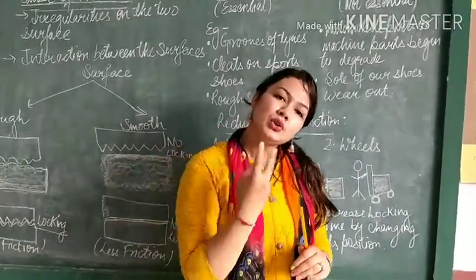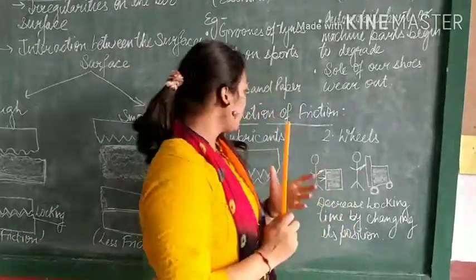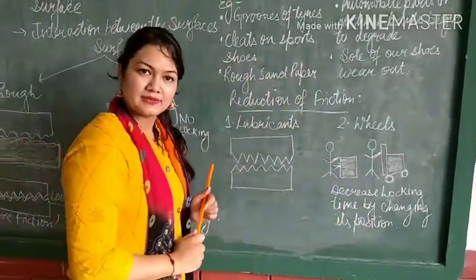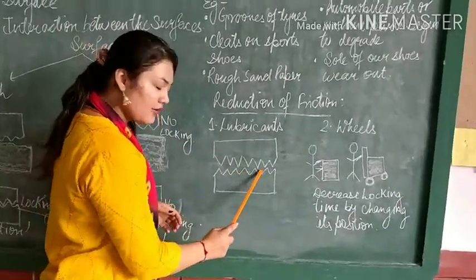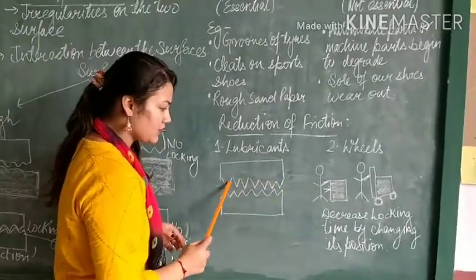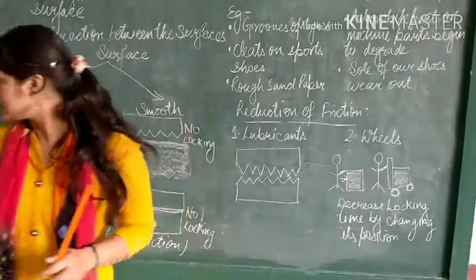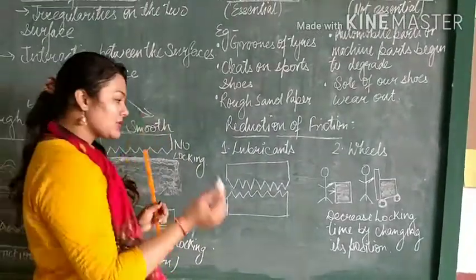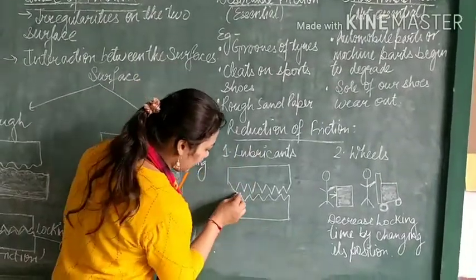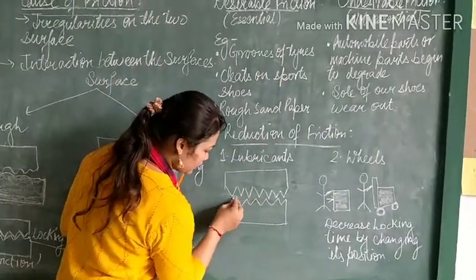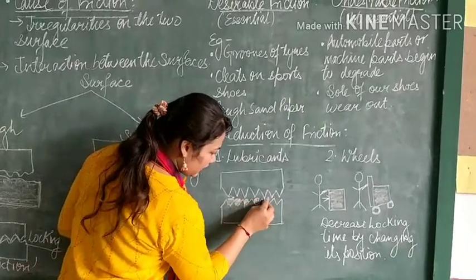There are two methods to reduce friction. The first method is lubricants. We can use a lubricant. Just see, this is the rough surface of one object, this is the rough surface of another object, and now I am taking an oil lubricant, any oil, and I am putting it here.